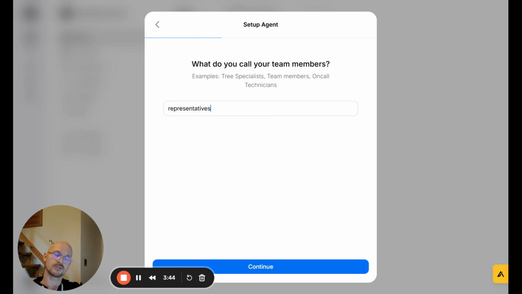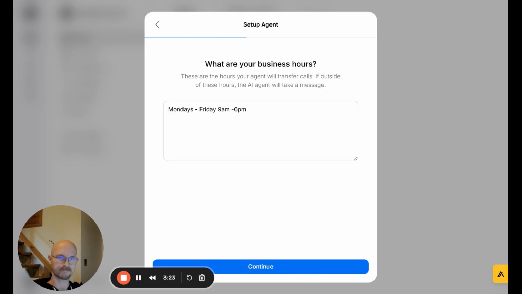This question allows you to give some customization with regard to how the agent refers to the human team members. So you may just call them team members or customer service representatives or specialists or consultants or estimators, whatever makes sense for your particular business or for the function of this particular phone line. I'll just call them representatives.